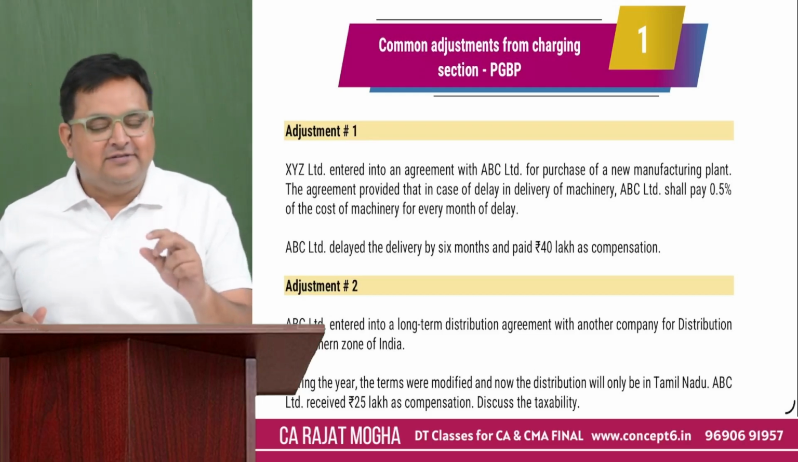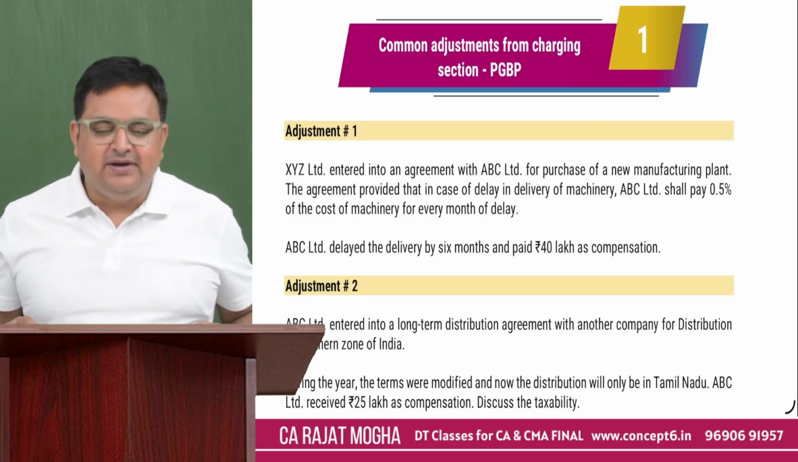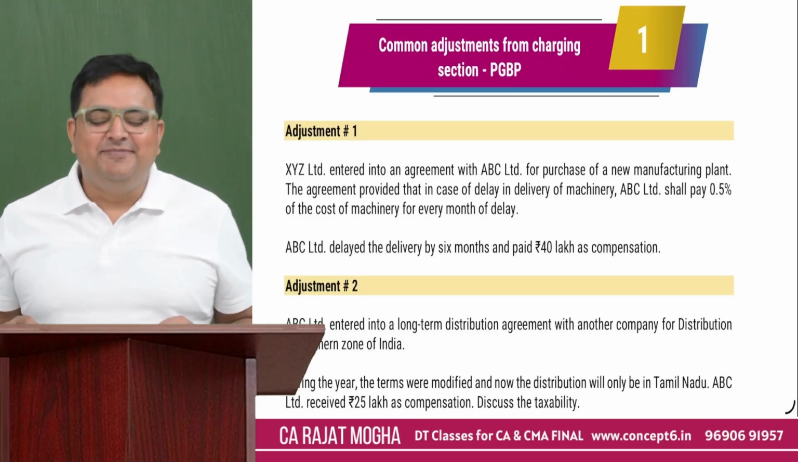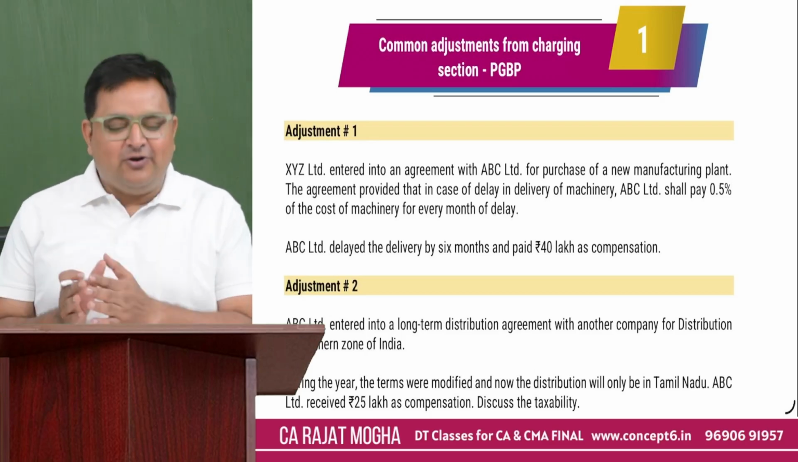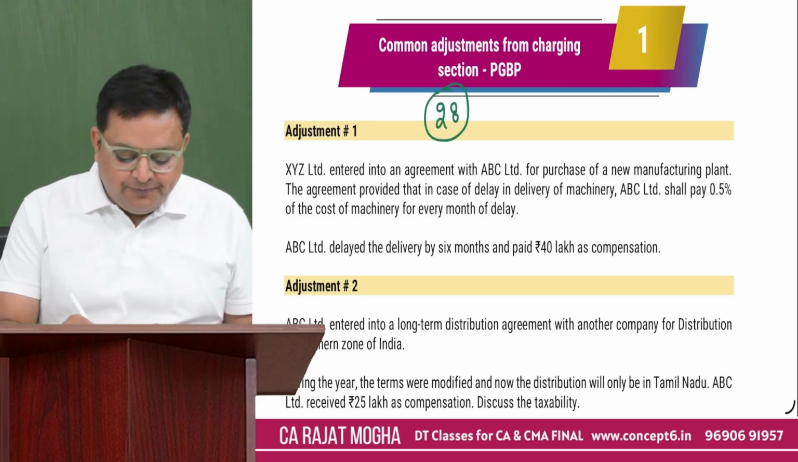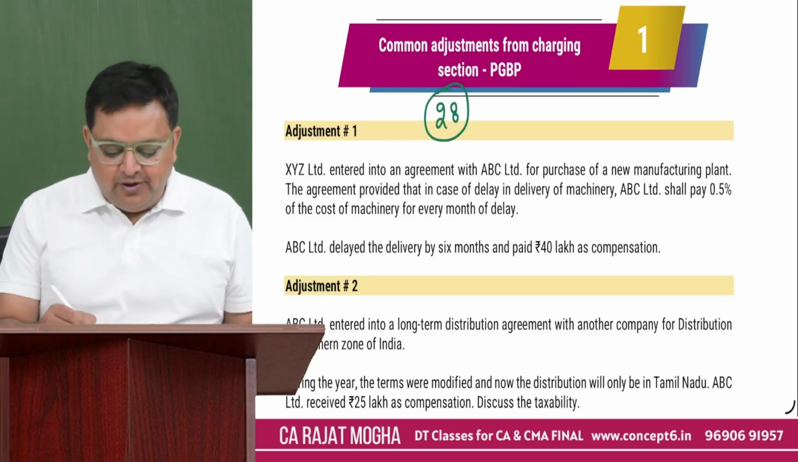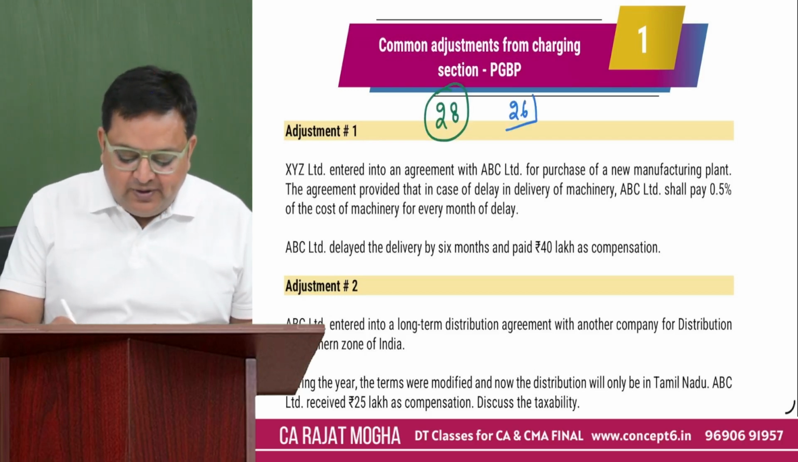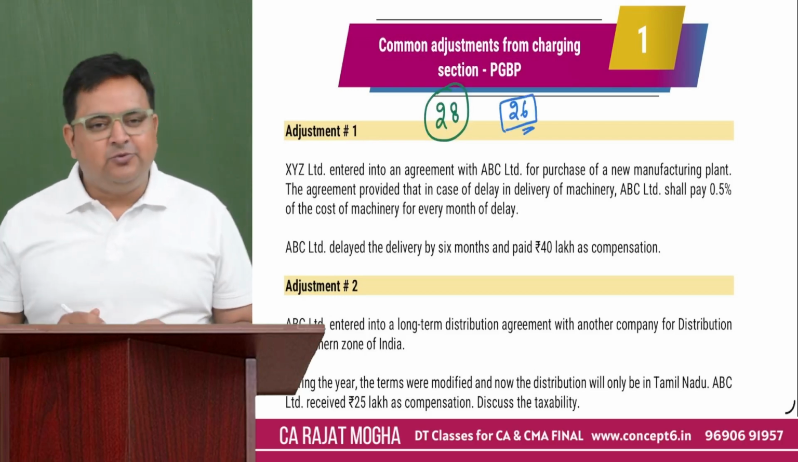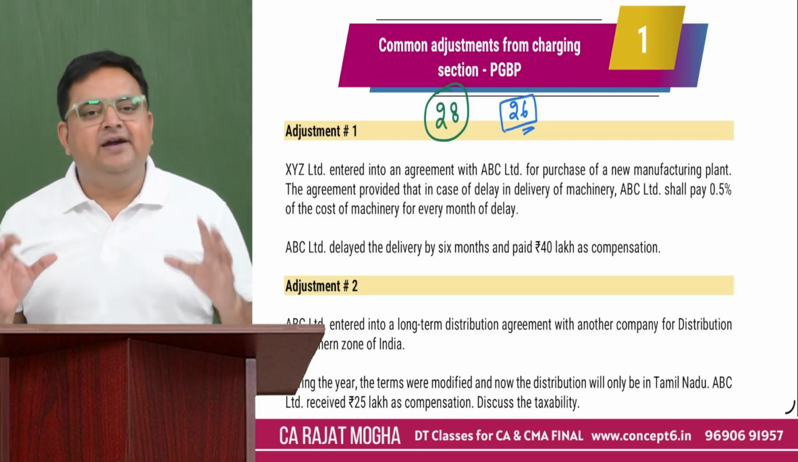So let us discuss a few adjustments specifically from the charging section of PGBP. What is the section number of the PGBP charging section? See, if I talk about the 1961 Income Tax Act, then it is 28, we all know. But if I talk about the new law, which is Income Tax Act 2025, the section number is 26. The charging section of PGBP is 26. Although it's not very important to learn the section number, you should have an idea what this section is all about.